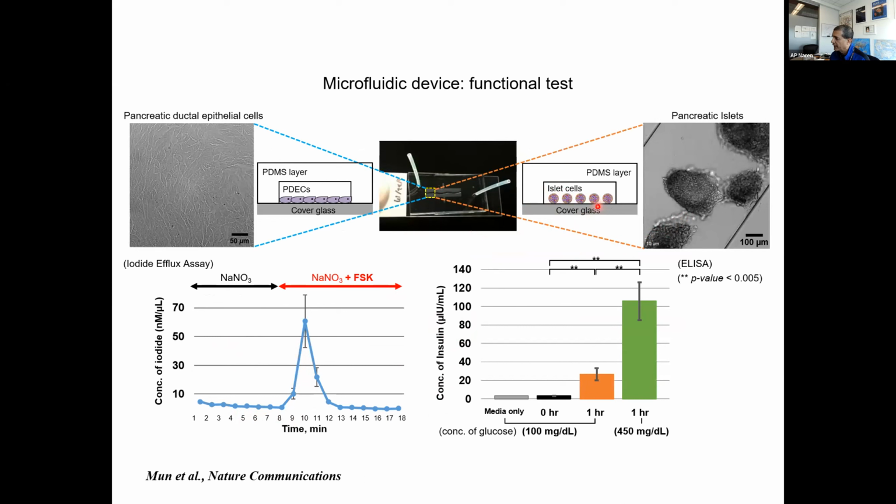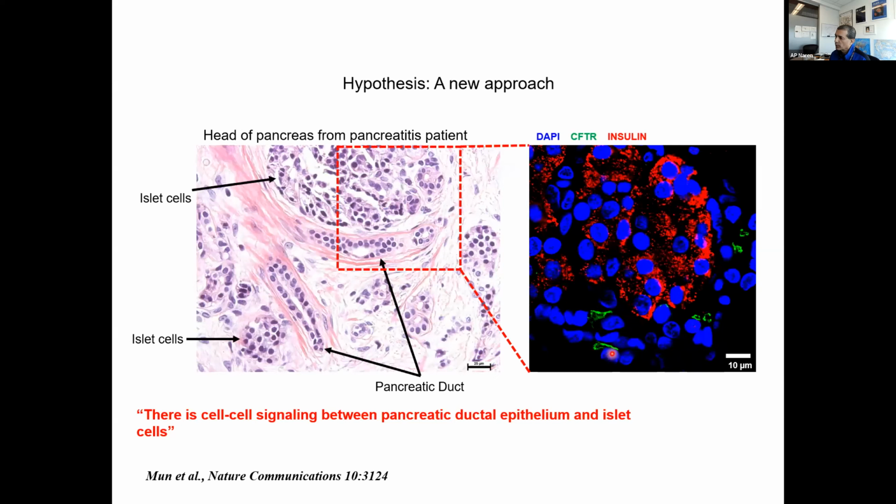the islets were grown, and we needed about 15 islets to see this function. And the question we then asked was, can we mimic this cell-cell signaling? That is, can we look at the pancreatic ductal epithelial cell and islet, and can we build a chip? This is, again, the insulin here and the CFTR imaging of the duct here, showing the staining using Chris Marino's antibody.